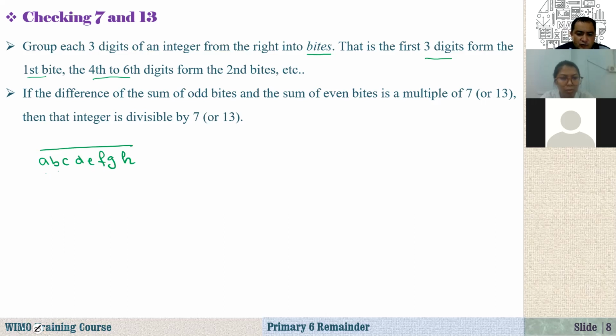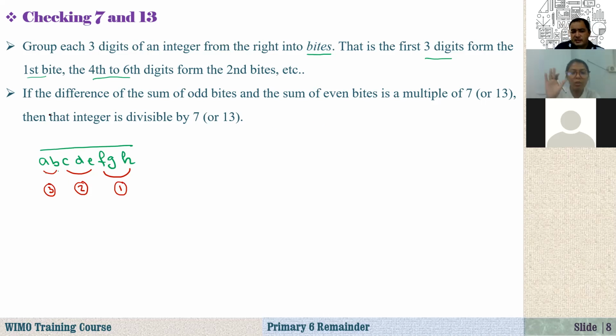So now I am grouping this. This rule is saying that starting from the right, group each three digits of an integer from the right into bytes. So that is the first group of three digits. That is the second group of digits. And now we have how many left? Only two. So our third group contains only two digits. So starting from the right, this is the first group, this one is the second group, and this one is the third group. And that is all right.